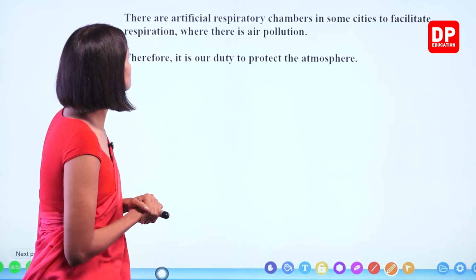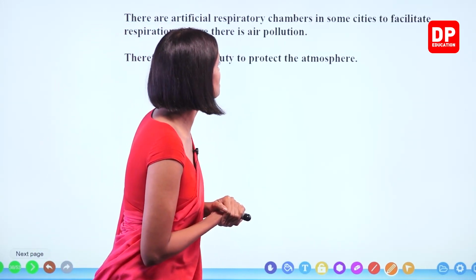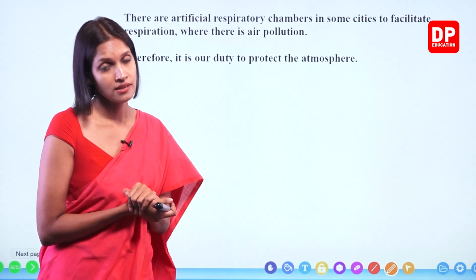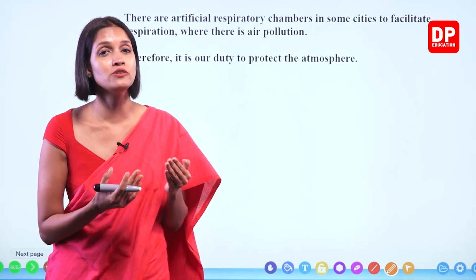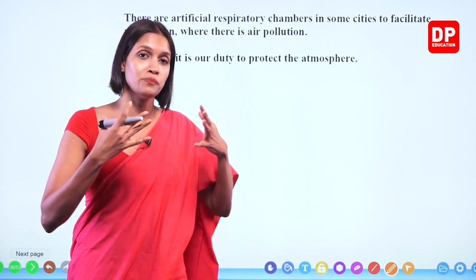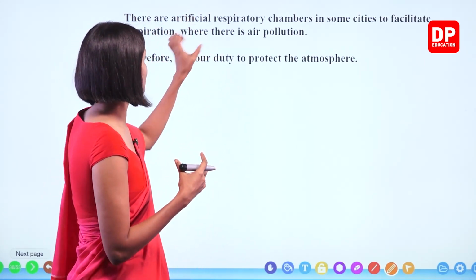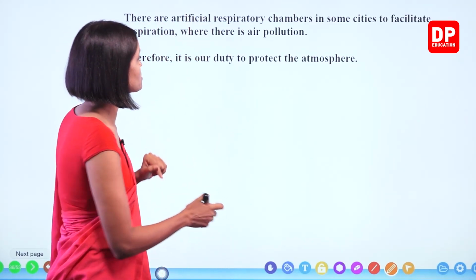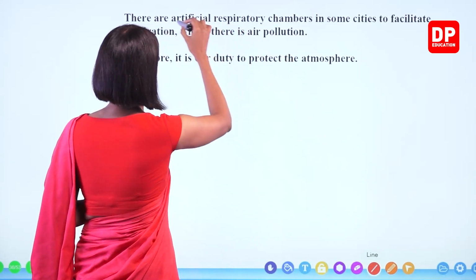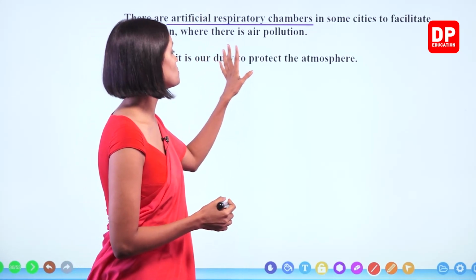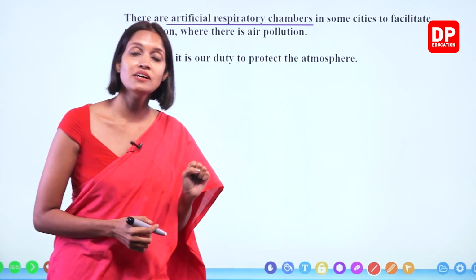There are artificial respiratory chambers in some cities to facilitate respiration where there is air pollution. Right? In cities that are highly polluted, from time to time people can go and inhale pure air and come back. So these are known as artificial respiratory chambers. Okay, children? Therefore, it is our duty to protect the atmosphere.